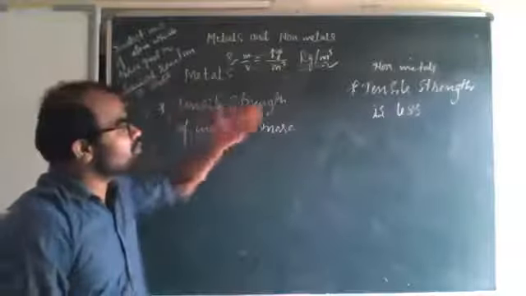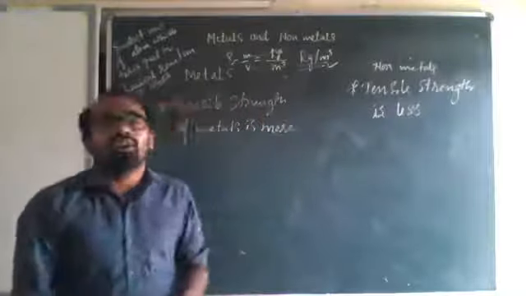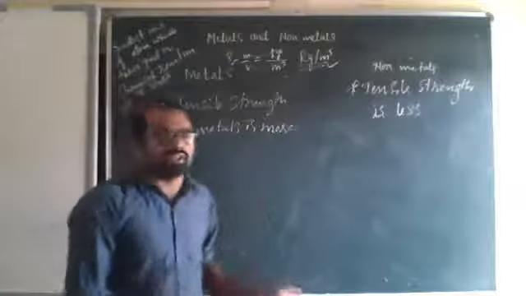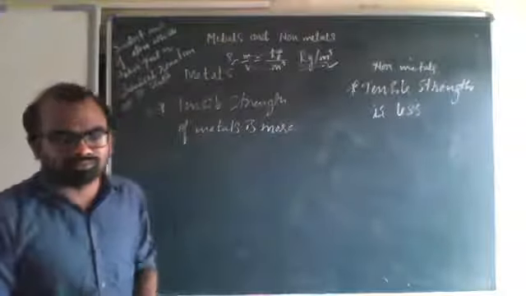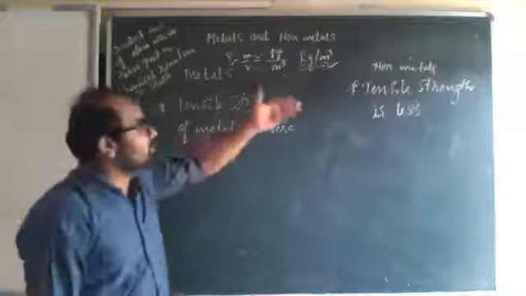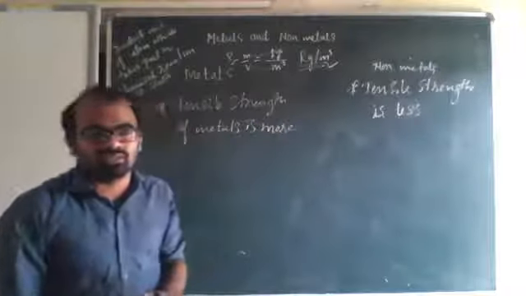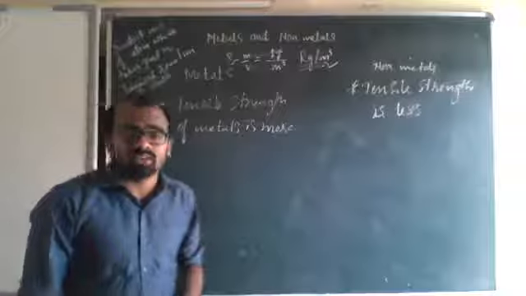Non-metals don't have that much sustainability; they break. So non-metals have less tensile strength, whereas metals have more tensile strength.